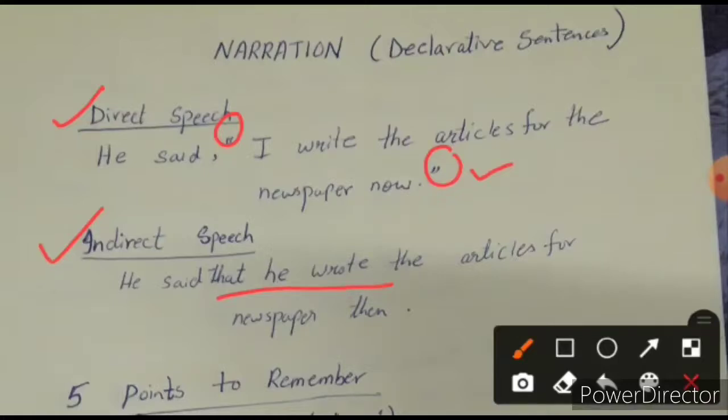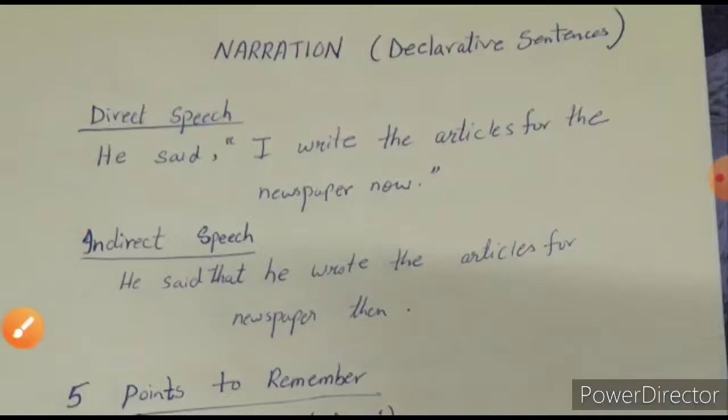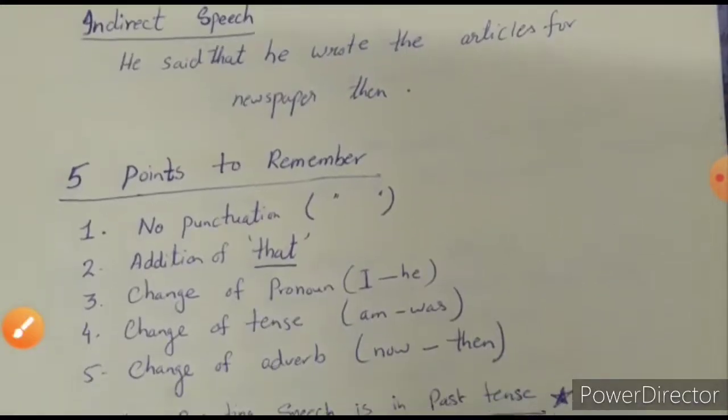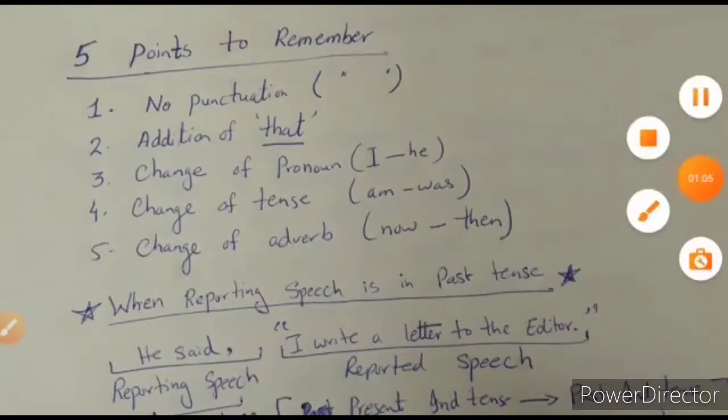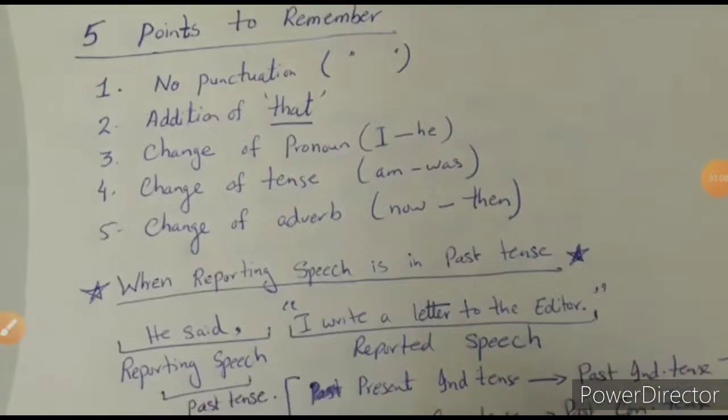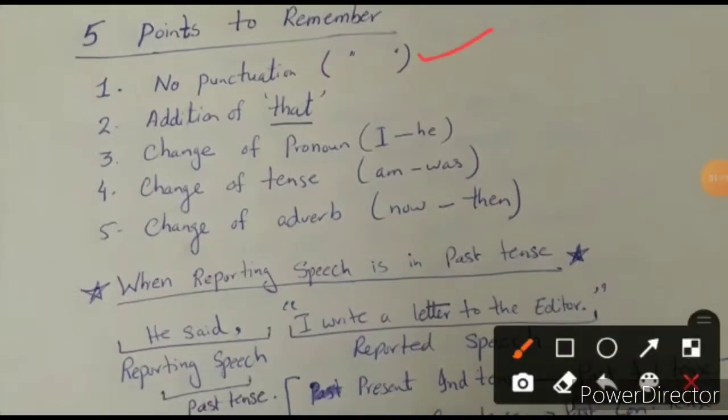So there are 5 main points which are very important, and they are to be remembered in order to understand what narrations are, or what those 5 points are that you are supposed to change from a direct speech into an indirect one. The first point is that you're going to remove the inverted commas. When you are changing from direct to indirect speech, the first thing that you're supposed to do is to remove the speech marks. After that, you're going to use the addition of that, and the third point will be the change of pronoun. We are going to have the change of tense, and we are going to have the change of an adverb.